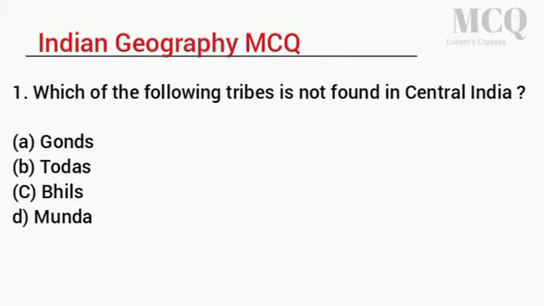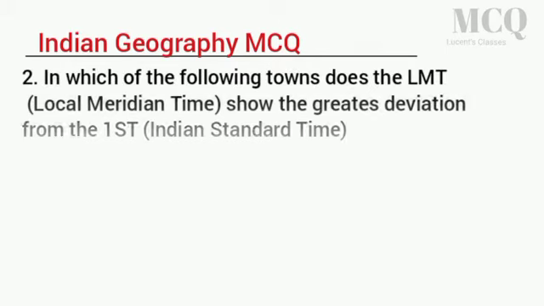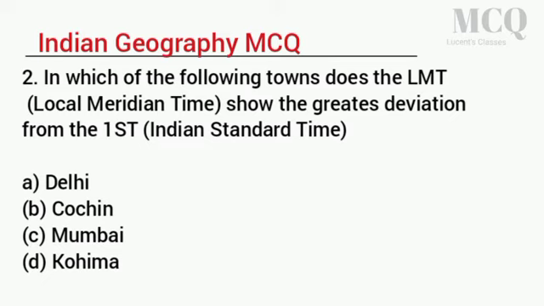1. Which of the following tribes is not found in central India? A. Gonds. B. Todas. C. Bhils. D. Munda. Answer B. Todas. 2. In which of the following towns does the local meridian time show the greatest deviation from the Indian Standard Time? A. Delhi. B. Cochin. C. Mumbai. D. Kohima. Answer D. Kohima.